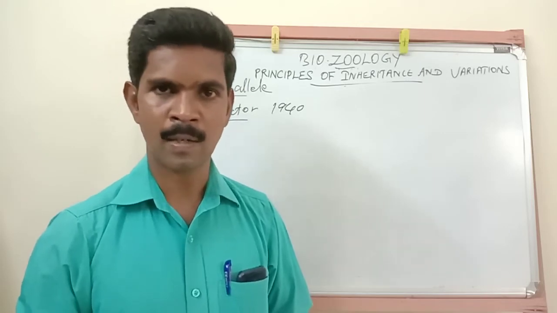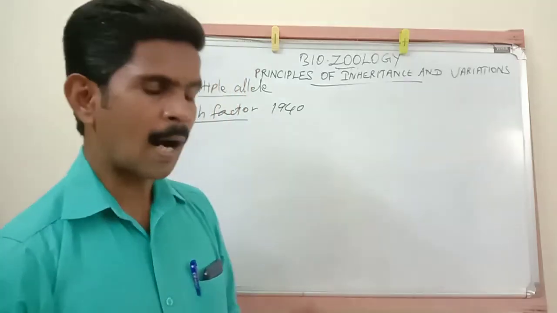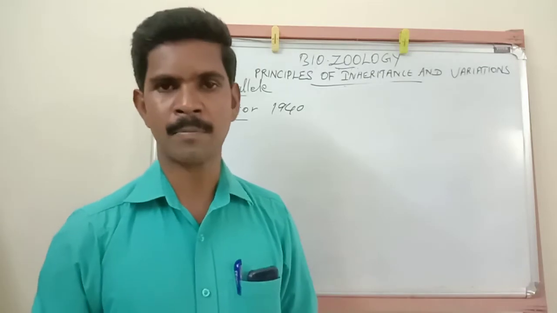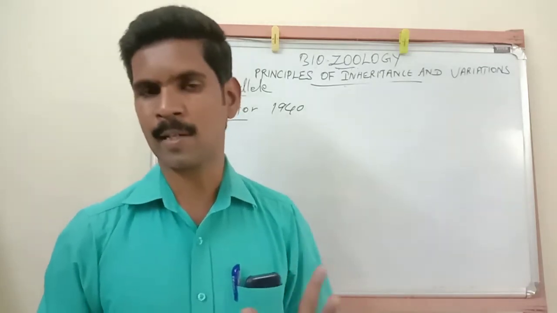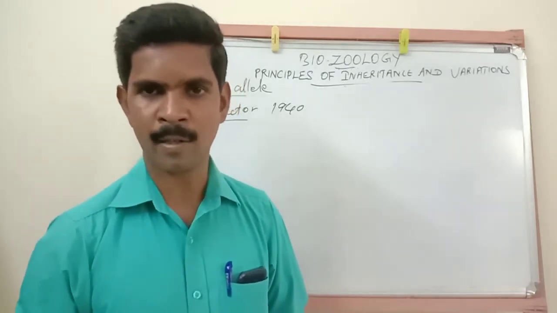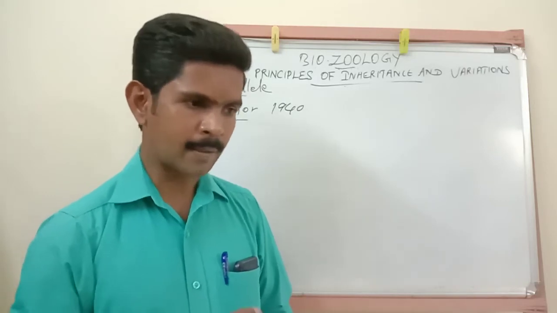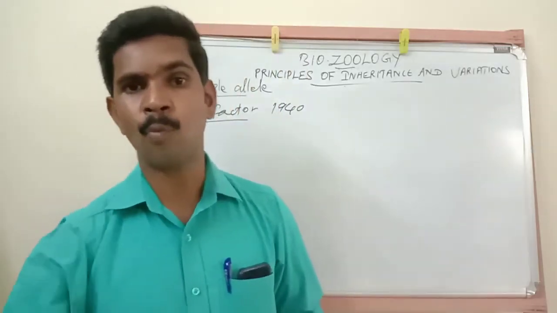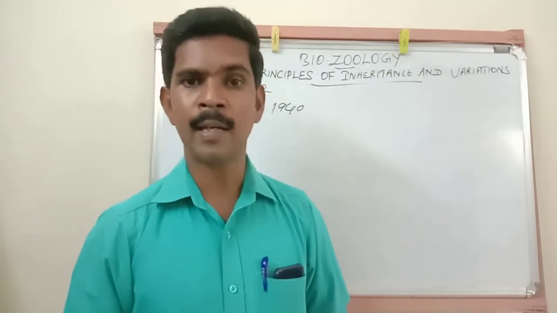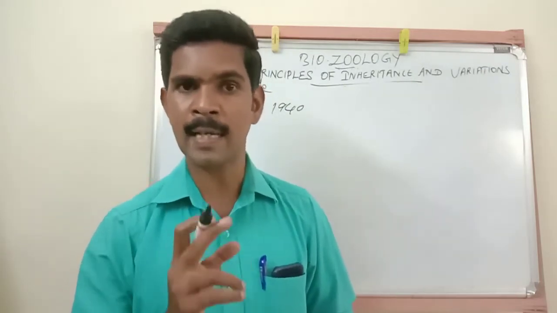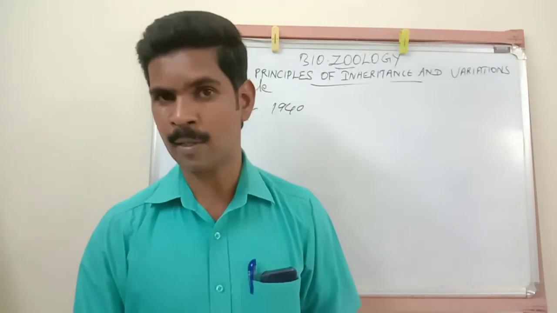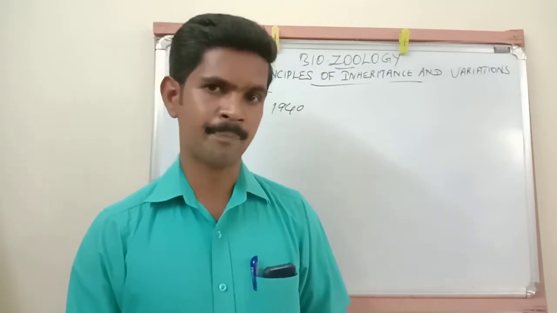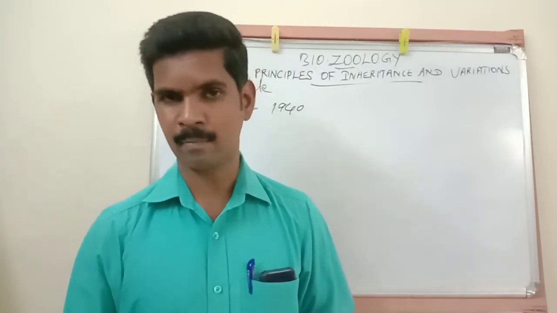Understand? Here, this RH factor is classified into two types, RH positive and RH negative. And this RH factor is due to the presence of one antigen. The name of that antigen is the D antigen.